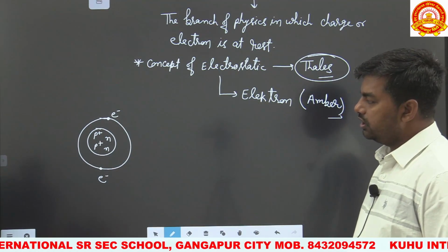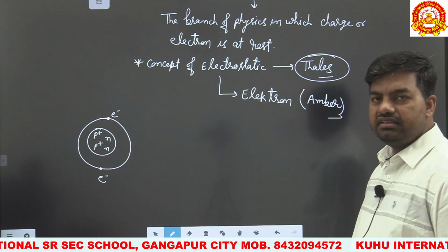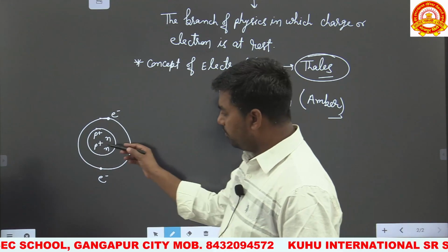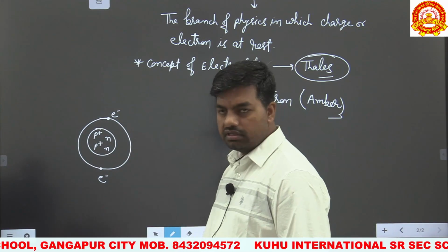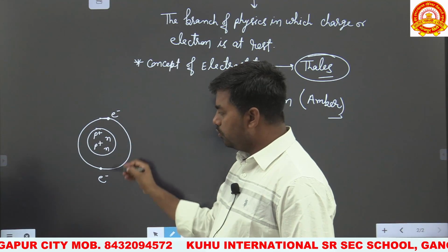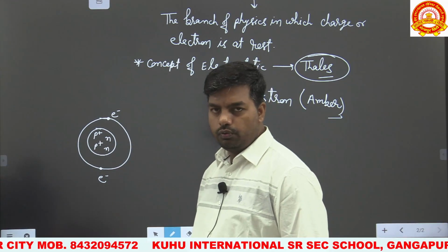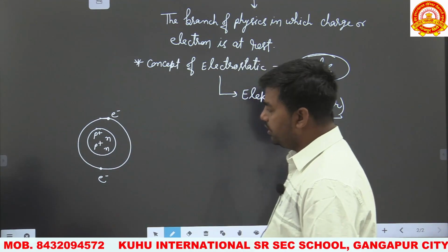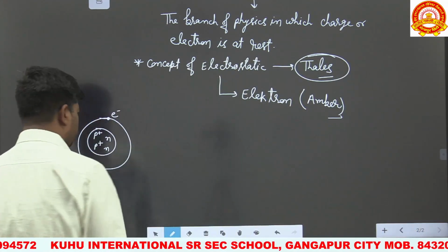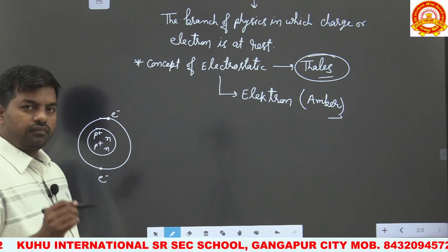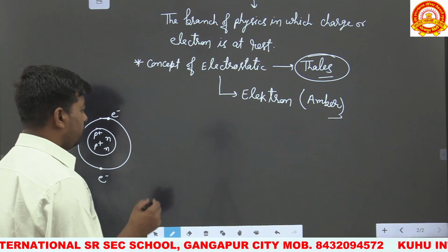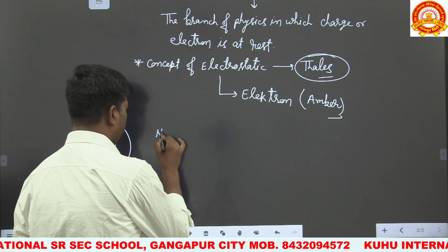This is the neutral condition of a body. In general, each body is electrically neutral because it consists of the same number of protons and the same number of electrons. If there are 2 protons and 2 electrons, the body is electrically neutral. That is, we can discuss bodies on the basis of electricity, on the basis of electrostatics. So first of all, we discuss the neutral body.